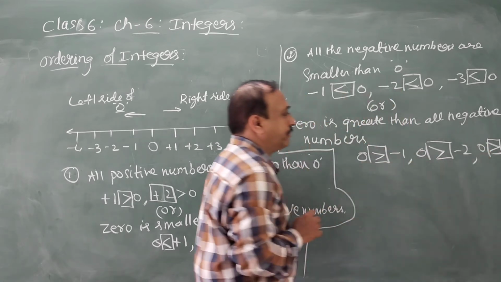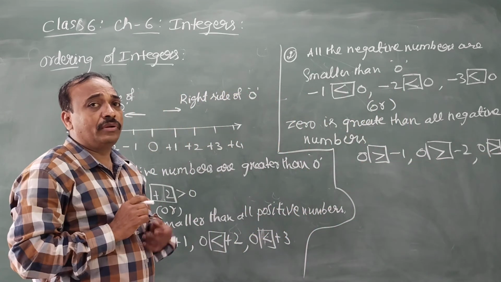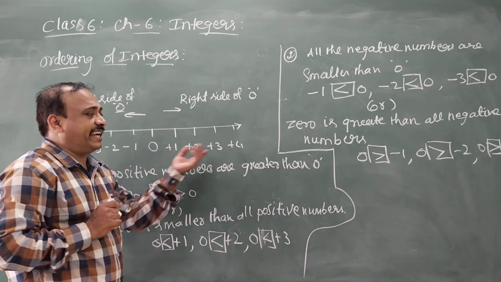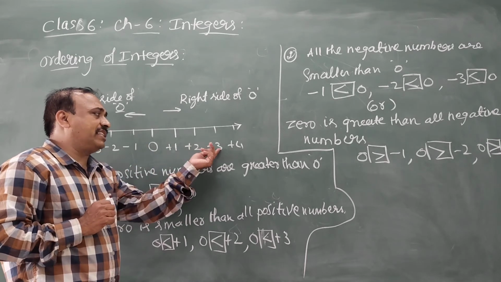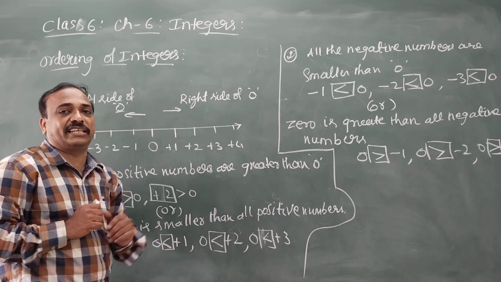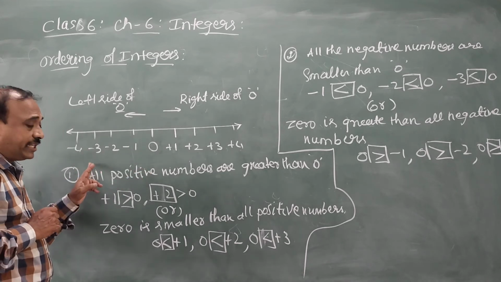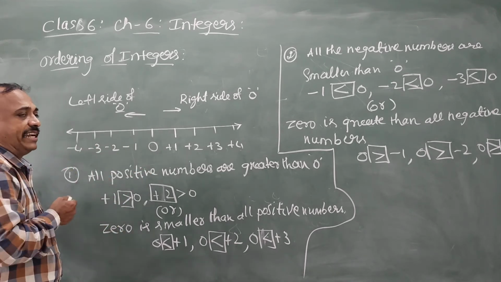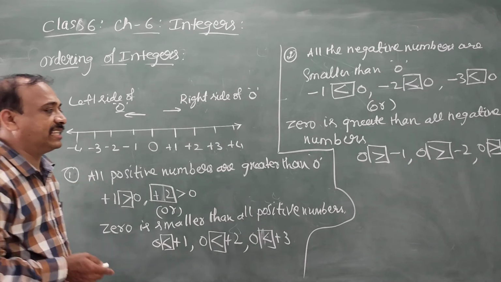Now, when you compare positive numbers, 2 is greater than 1, 3 is greater than 2, 4 is greater than 3, like this. But when it comes to negative numbers, as you move left, the value will be decreasing.